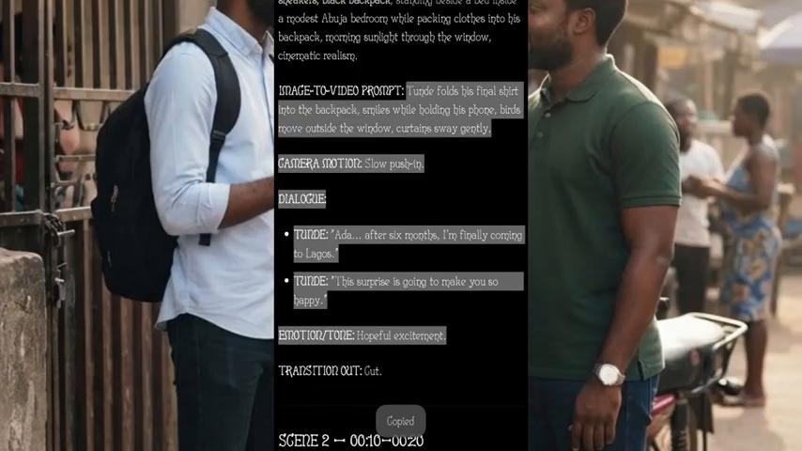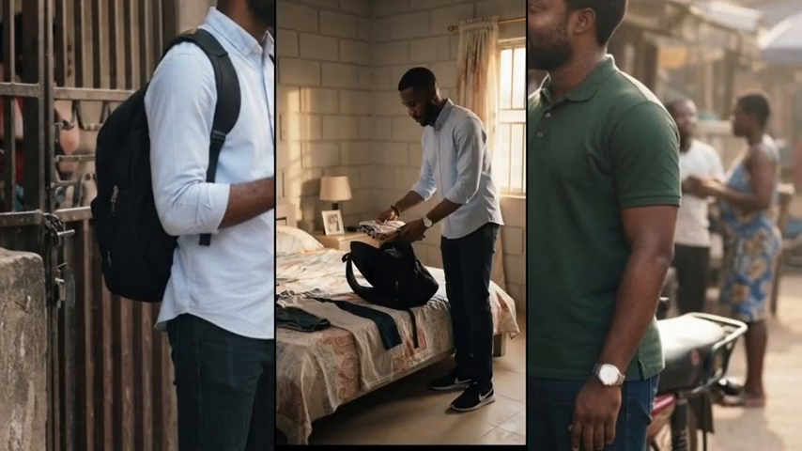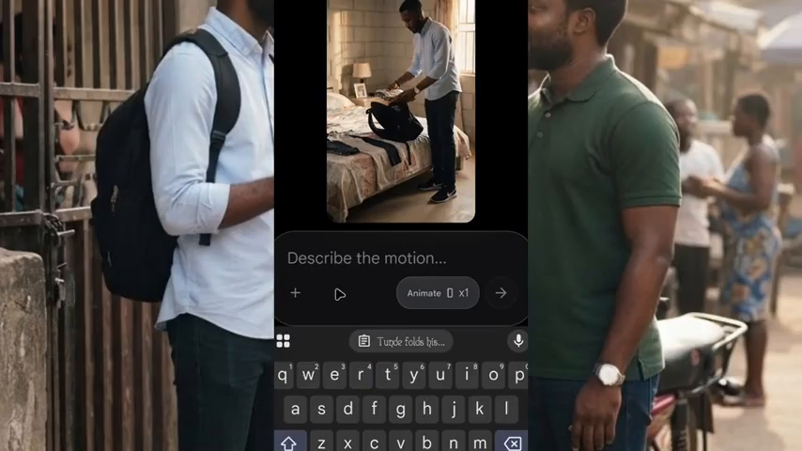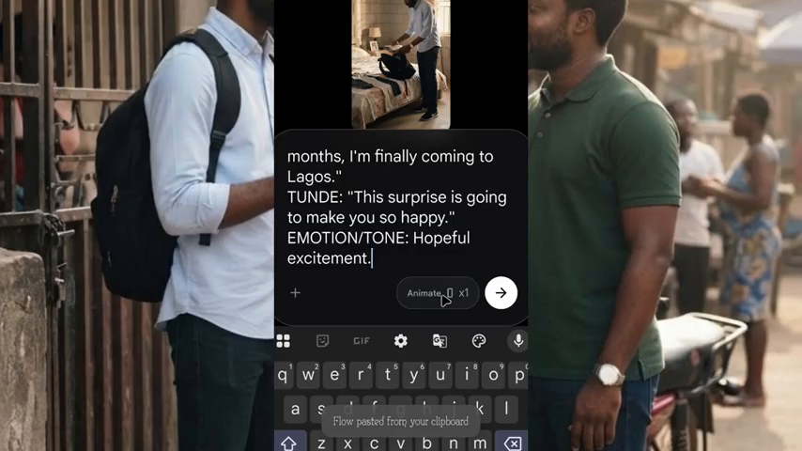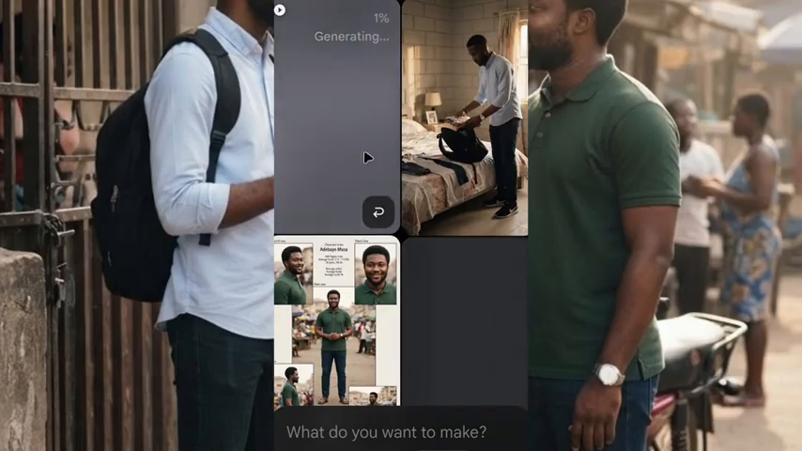After you click on copy, just go back to Flow AI. Now tap on this your image, this image you generate. Just tap on it, and after you tap on it, you click on this animate here and you paste your prompt. The prompt you just copy right now. You paste it, and after you paste it, make sure you click on this animate and you put it in 10 seconds. And after you put it in 10 seconds, you click on generate. And when you click on generate, it's going to start turning the image of Tunde to video. So as you can see, it's turning the image of Tunde now to video. So allow it to load so that you are going to see the video.